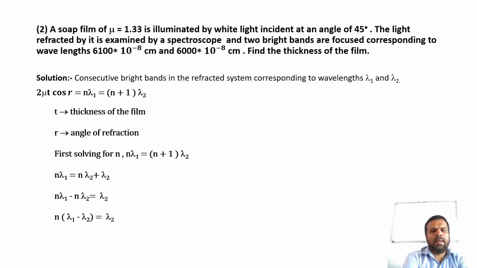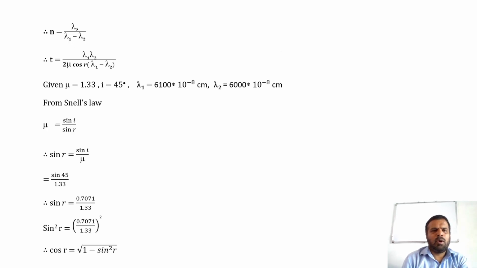Solving, n lambda 1 is equal to (n plus 1) lambda 2, or n lambda 1 is equal to n lambda 2 plus lambda 2, or n lambda 1 minus n lambda 2 is equal to lambda 2, or n into (lambda 1 minus lambda 2) is equal to lambda 2. Therefore, n is equal to lambda 2 divided by lambda 1 minus lambda 2.